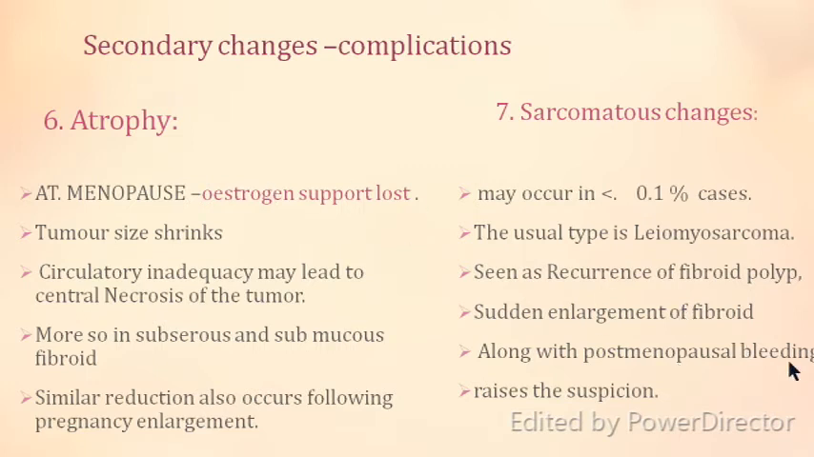That is, she starts bleeding after menopause or complains of sudden enlargement of fibroids which were atrophied, and therefore suddenly they start enlarging in the postmenopausal period, or the fibroid polyp which has shrunken starts to reappear.